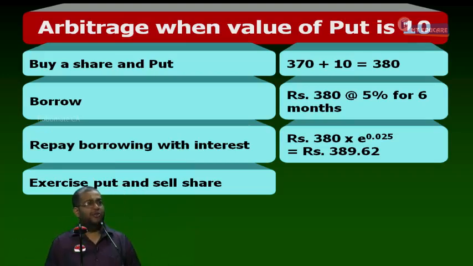Second branch, what will I do? Allow the put to lapse and sell in the open market at FSP.